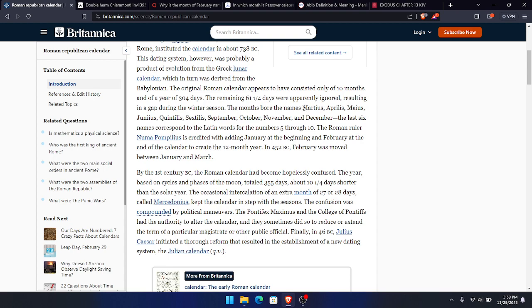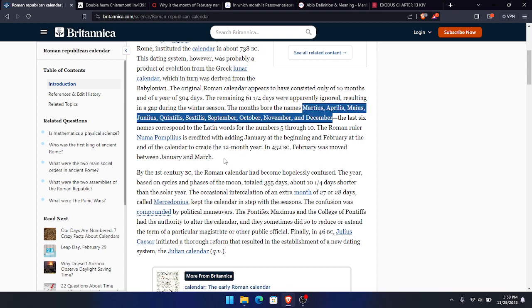There were originally only 10 months. And then the Roman Empire added 2 extra months, January and February. You understand? And then they marked that the new year, January being the new year. And it's called January because they named it after the Roman god Janus, which represents the god of new beginnings. That's why they call it the new year, which that's not really the new year, man. You understand?